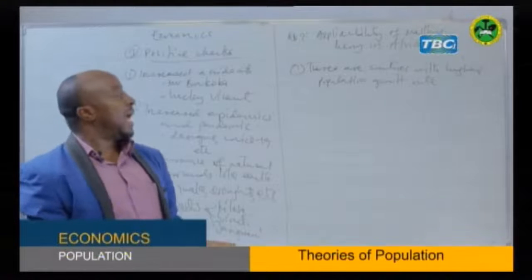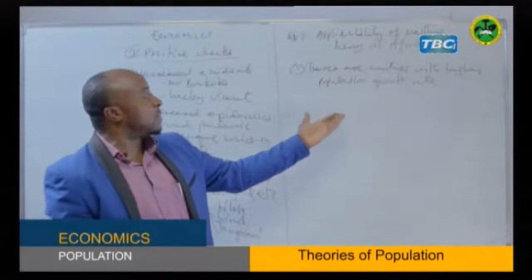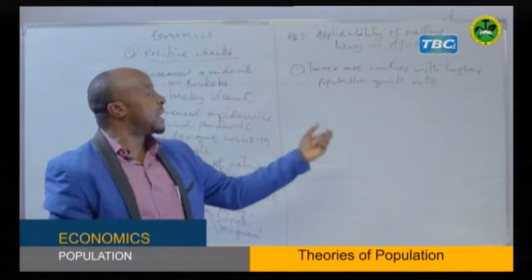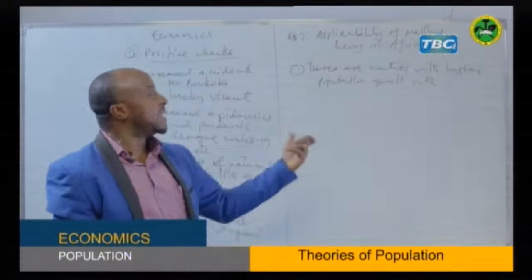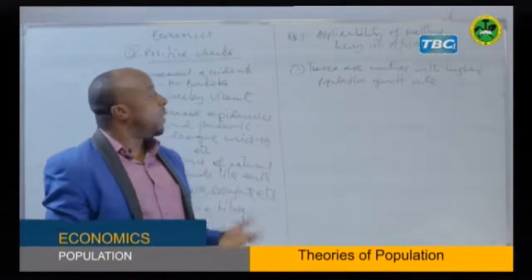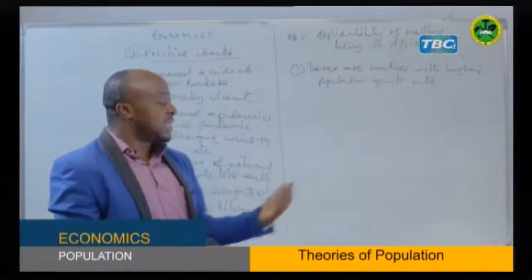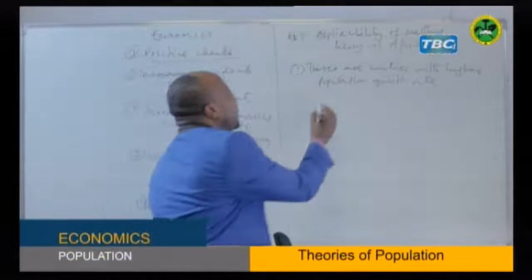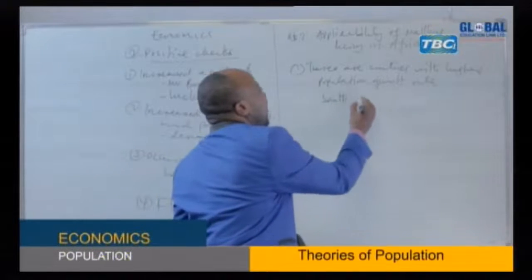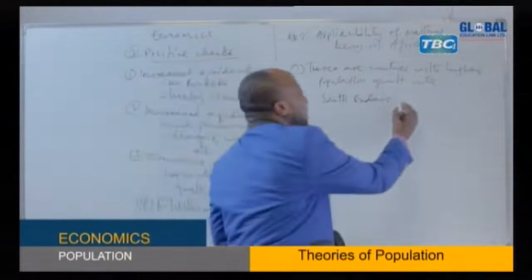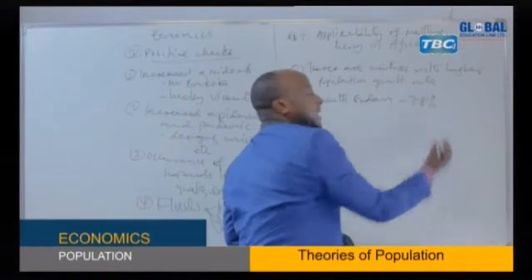In Tanzania, we get it after each population census. They calculate the new population growth rate indicating the population increase. It is calculated in terms of percentages. Now there are some countries in Africa whose population growth rate is very high. For example, we have South Sudan, of which now the population growth rate is 3.8%.